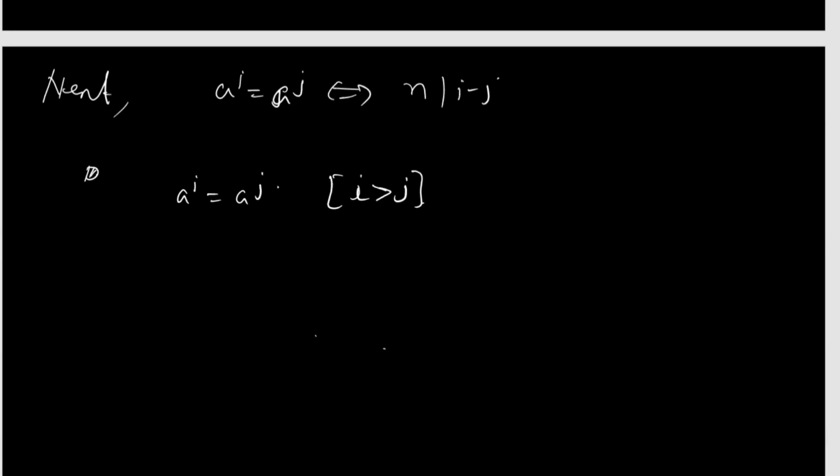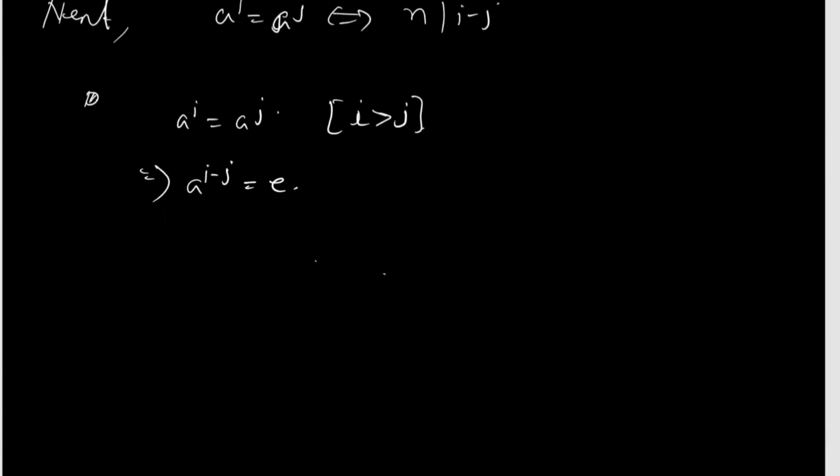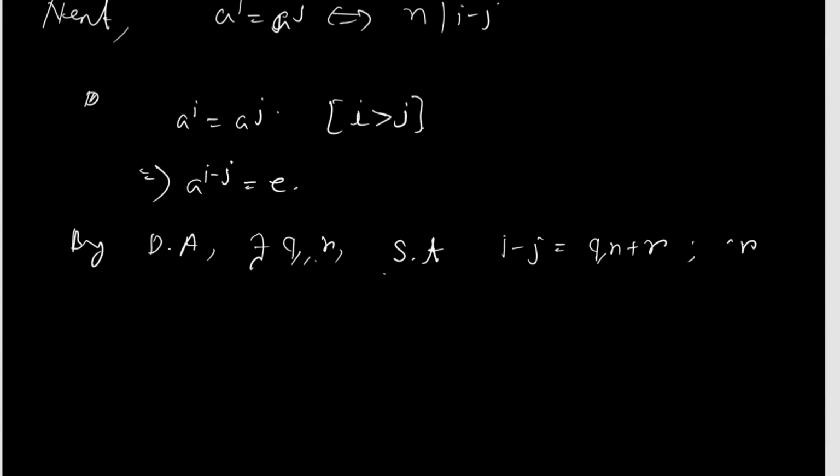This implies a^(i-j) equals identity. By the division algorithm again, there exist integers q and r such that i minus j equals qn plus r, where r lies between 0 and strictly less than n.